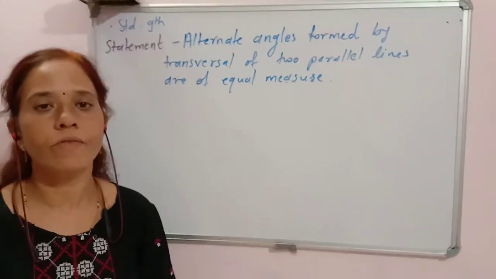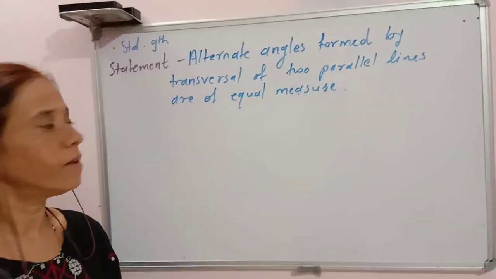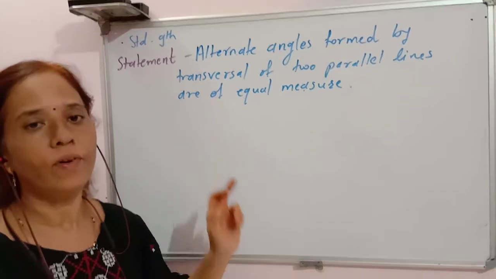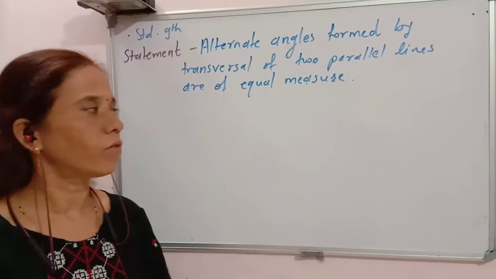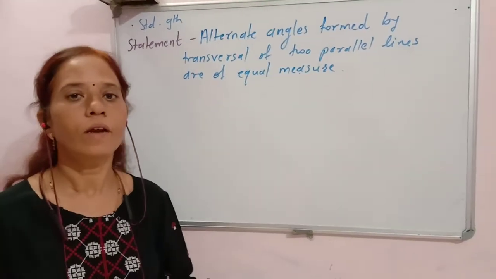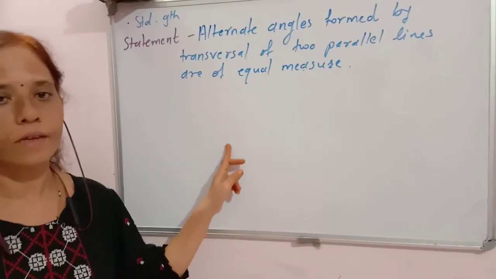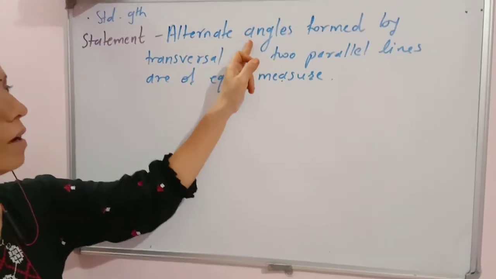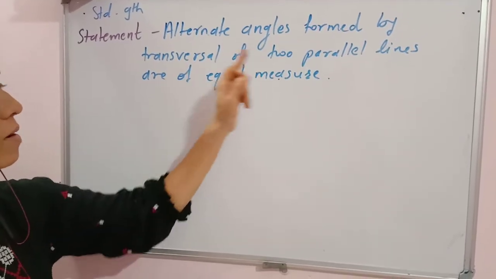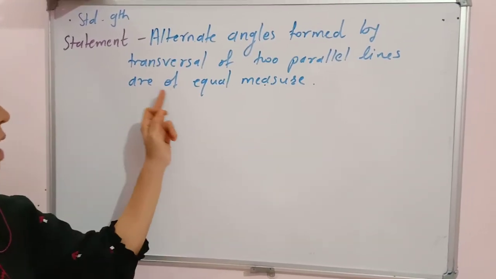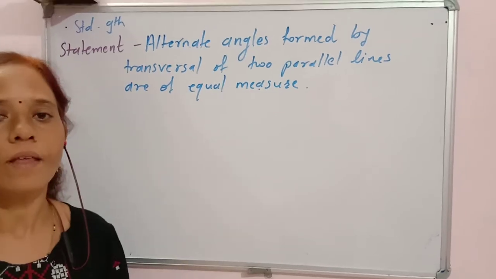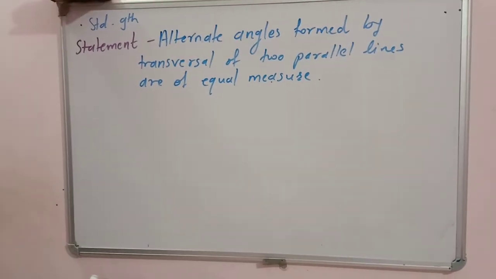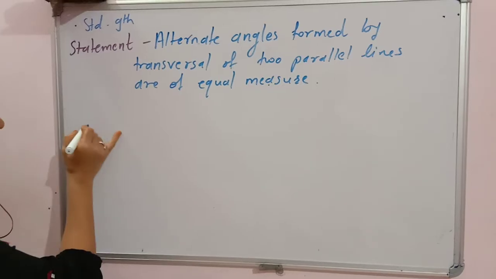When a transversal intersects two parallel lines, then two pairs of alternate angles are also formed: two pairs of alternate interior angles and two pairs of alternate exterior angles. So, our statement says that alternate angles formed by a transversal of two parallel lines are of equal measure. Means they are also congruent. So, we will show this by figure again.